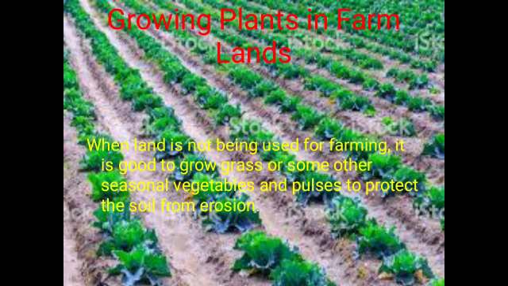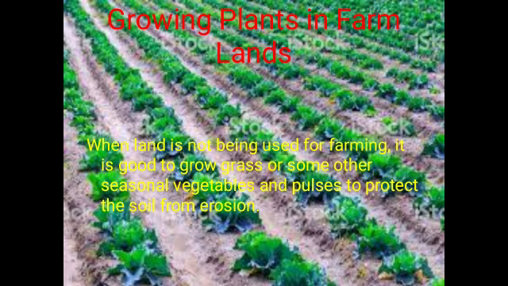When land is not being used for farming, it is good to grow grass or some other plants to bind the soil particles together, which helps to prevent soil erosion. You might have seen farmers grow seasonal vegetables and pulses in a farmland until the next major crop is planted.